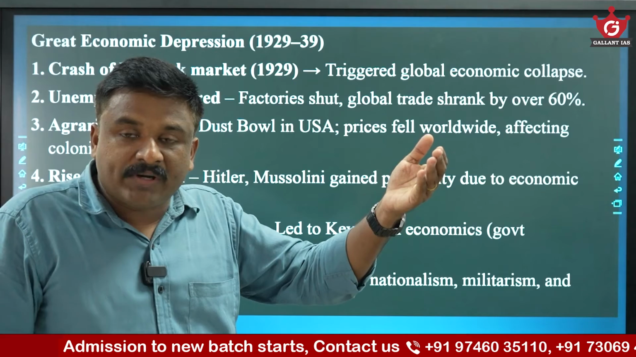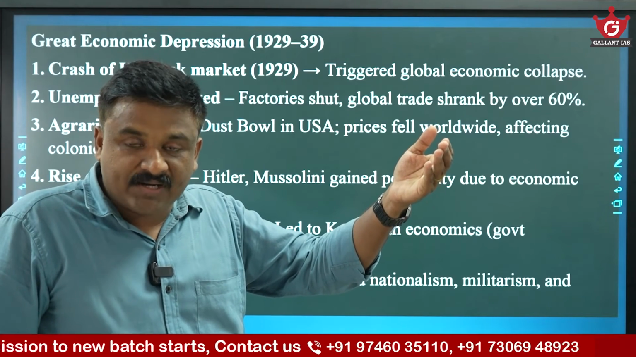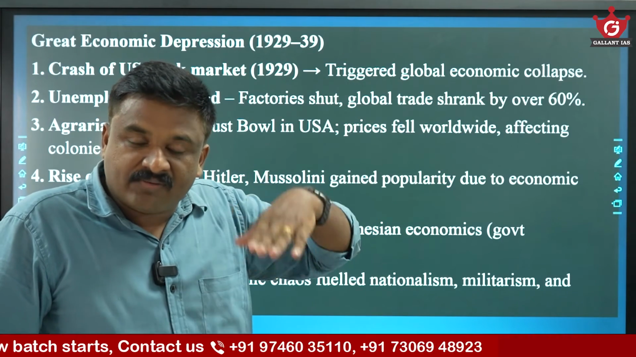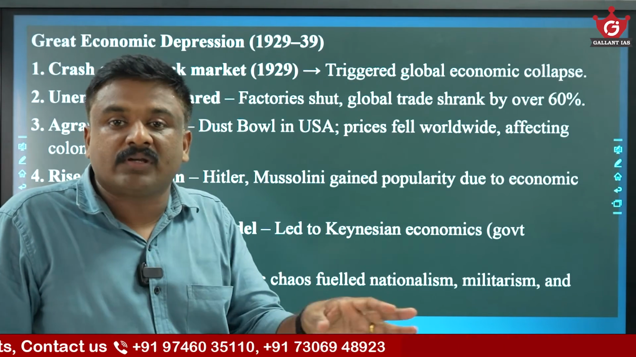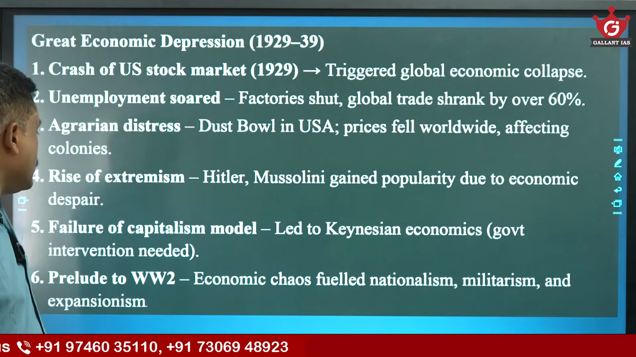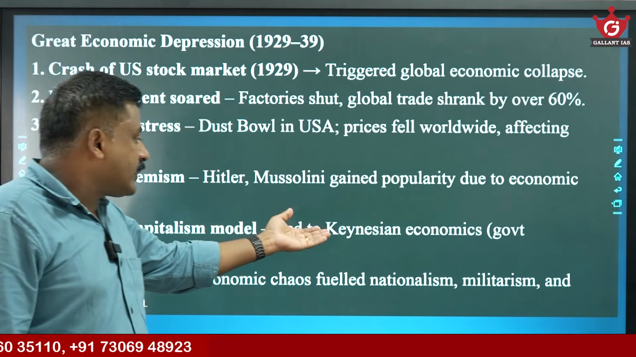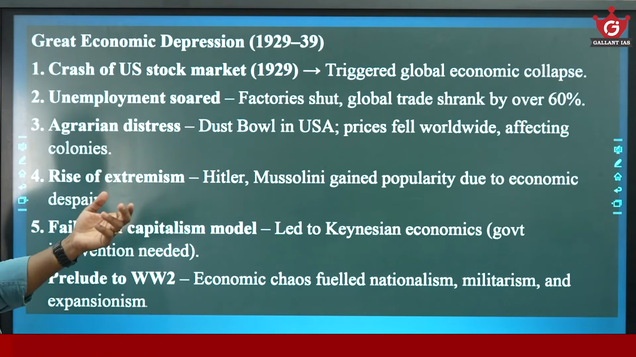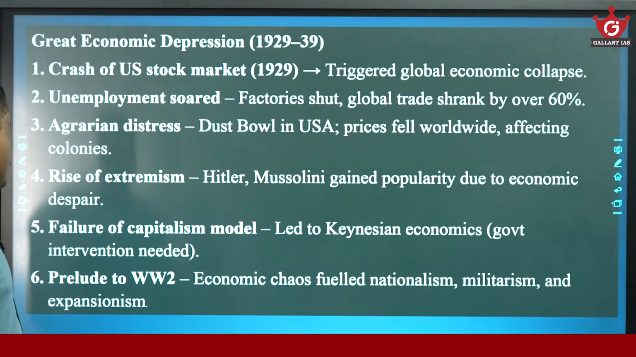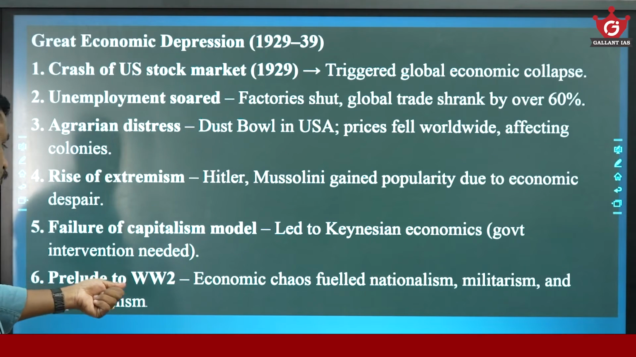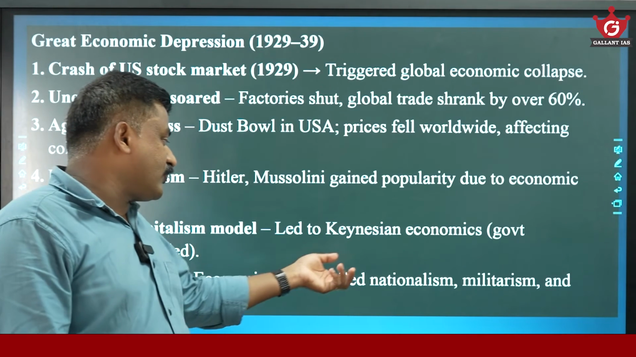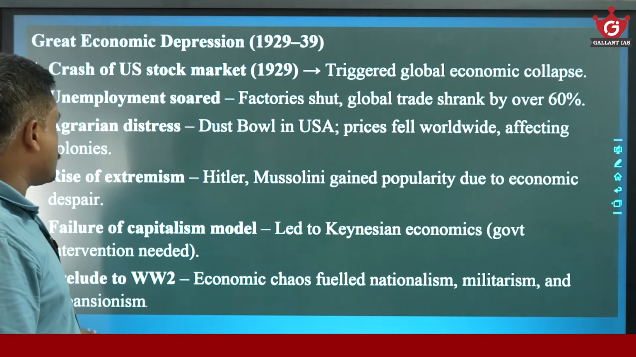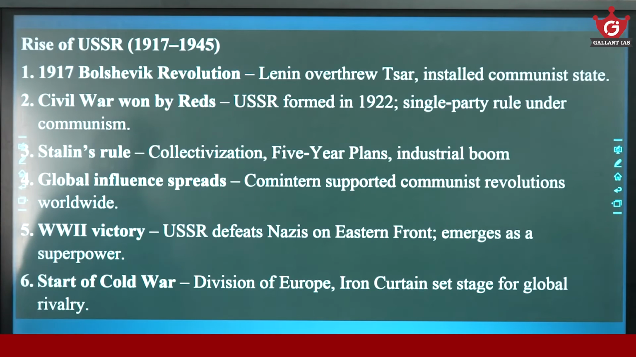On one side, the Soviet Union successfully completed these 5-year plans. The socialist bloc completed 5-year plans. The capitalist bloc suffered from economic depression. So there was an urge for Keynesian economics, or government intervention in economic activities, and that was popularized. Then it was a prelude to World War II. Economic difficulties fueled nationalism, militarism, expansionism, eventually leading to World War II.